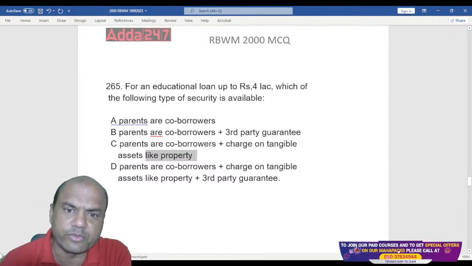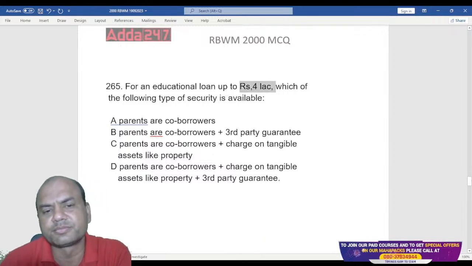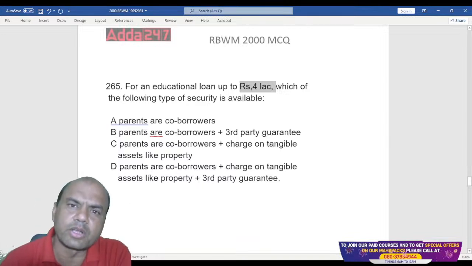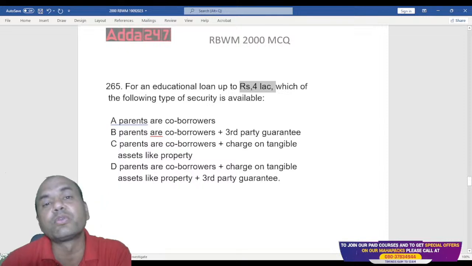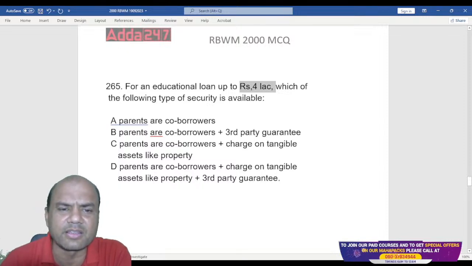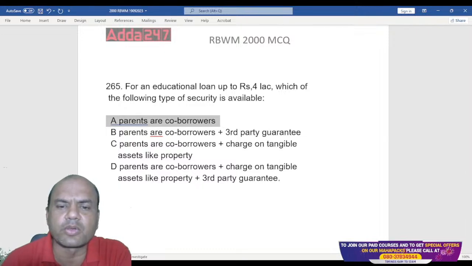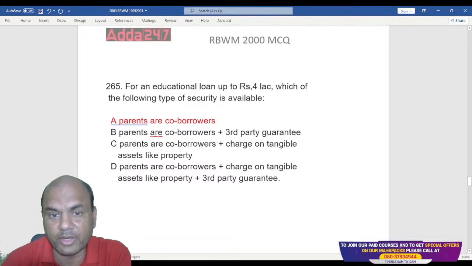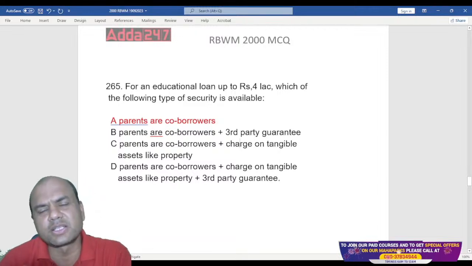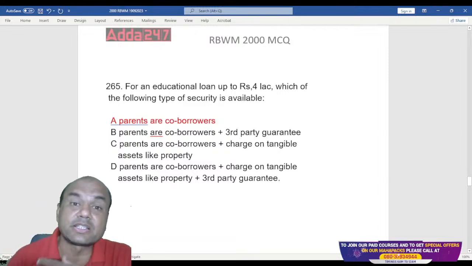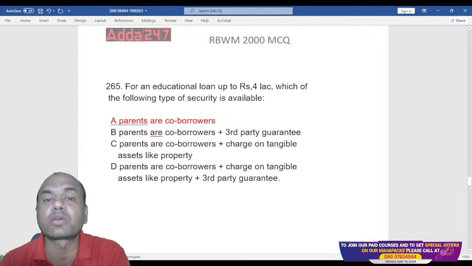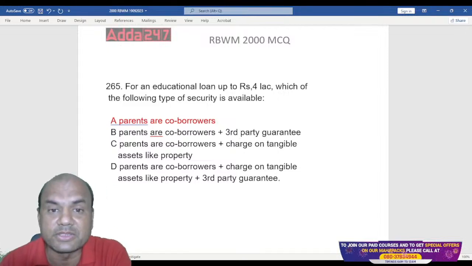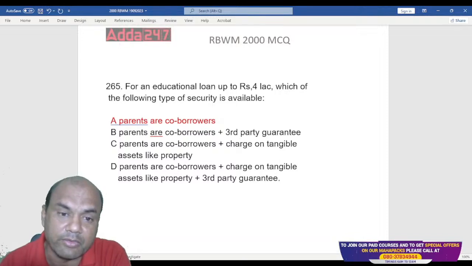So for 4 lakhs, what will the bank take? Remember, 4 lakhs is not a big amount now for banking. Earlier, 20-25 years back, it was a big amount. Now, just parents as co-borrowers and the loan is disbursed up to 4 lakhs. Nowadays, loans are disbursed up to 10 lakhs based only on CIBIL, with zero documentation. In which world are we, right?